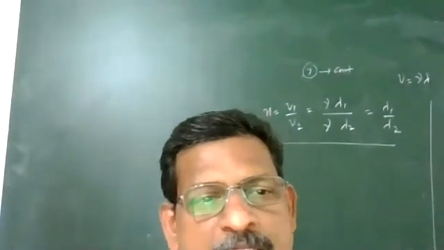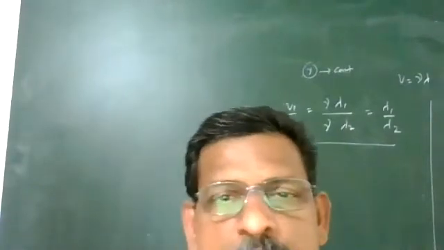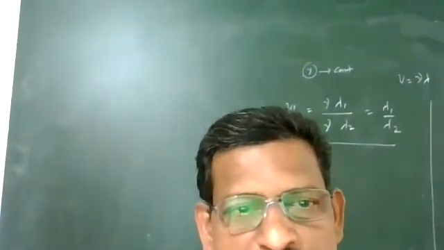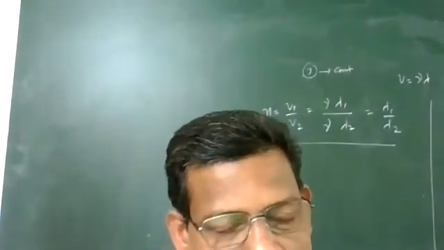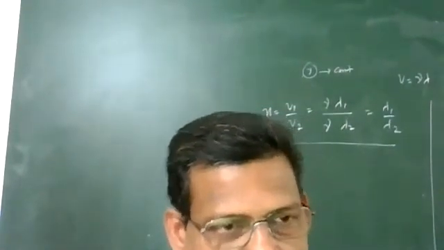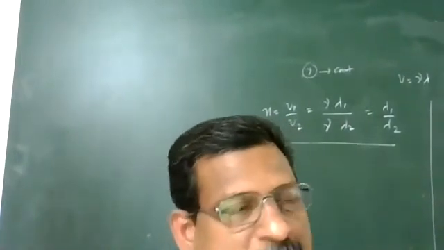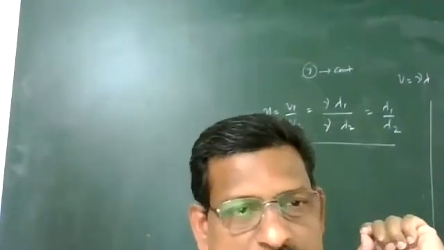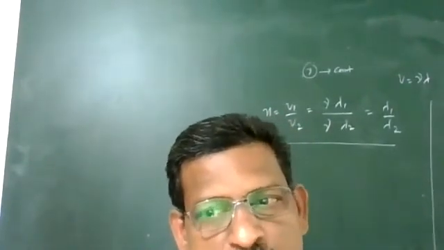Next, a question in the NCERT. When light is traveling from air to glass or from air to water, there is a change in velocity. Going from air to water, there will be a decrease. Air to glass, again a decrease. So velocity decreases when light goes from a rarer medium to a denser medium.